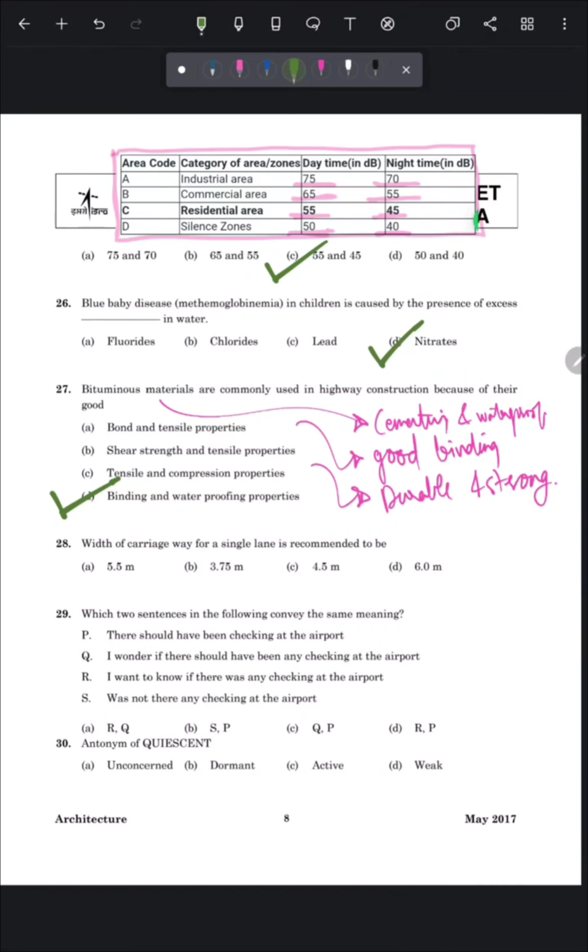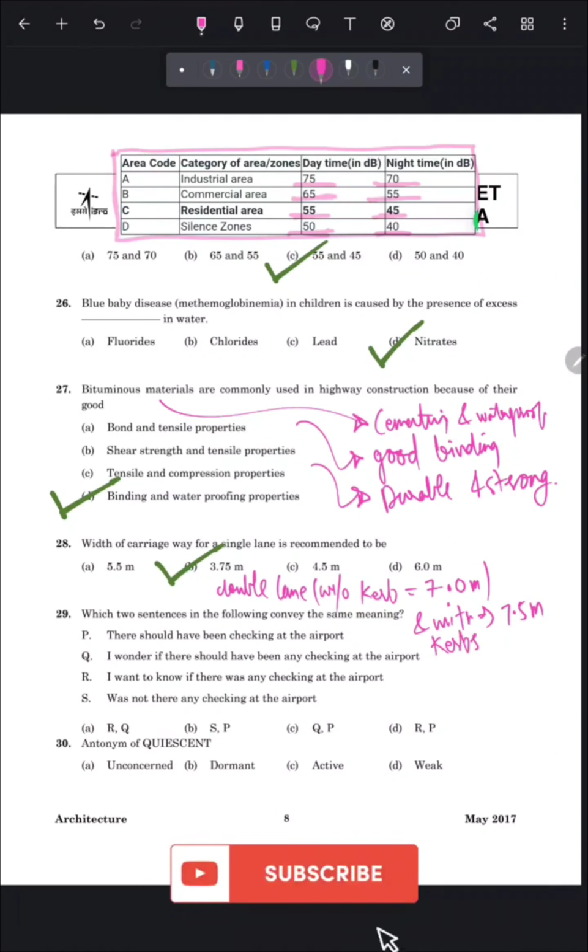Next question is, width of carriageway for a single lane is recommended to be. So the correct answer of this is option number B, 3.75 meter. This is the width of a single lane. And similarly for double lane without curve, it is 7.0 meter, and with curve the width of double lane should be 7.5 meter.